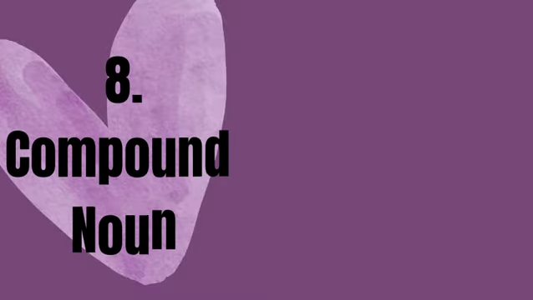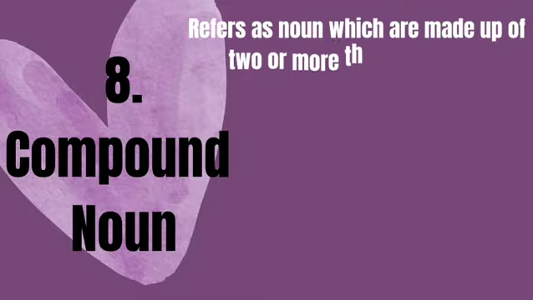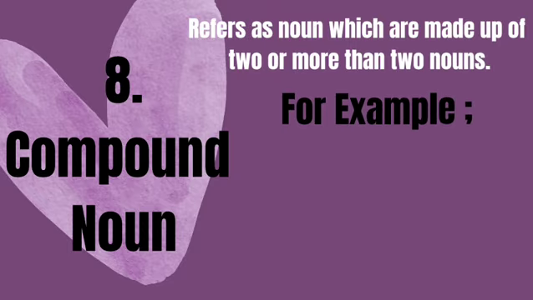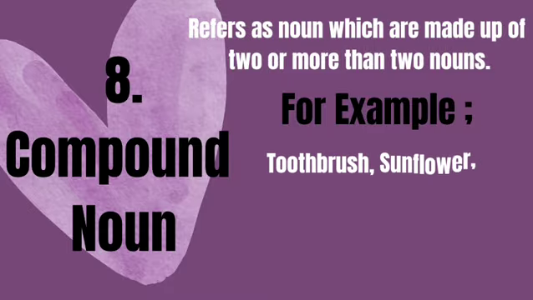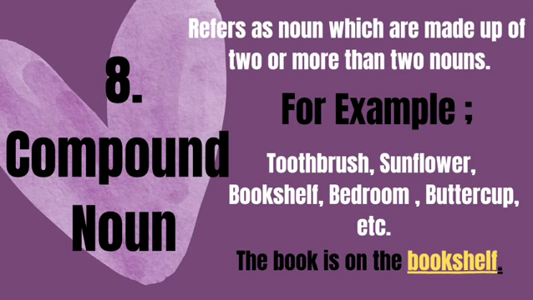Eighth type is compound noun. It refers to nouns which are made up of 2 or more nouns. For example, toothbrush, sunflower, bookshelf, bedroom, buttercup, etc. The book is on the bookshelf. Here, bookshelf is a compound noun because this word is made up of 2 words or nouns, book and shelf.